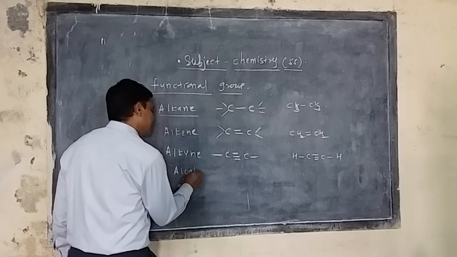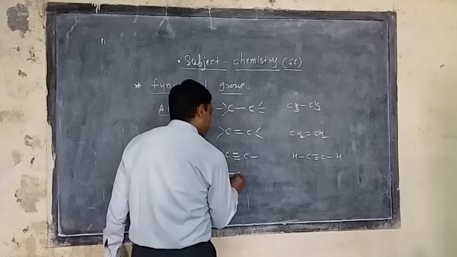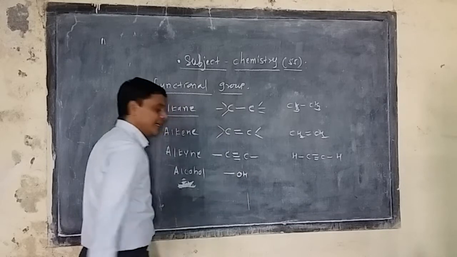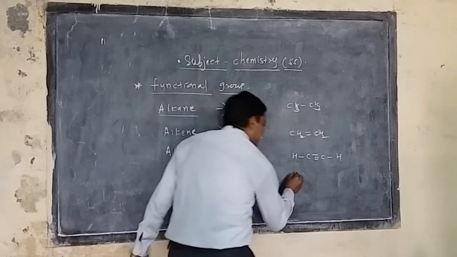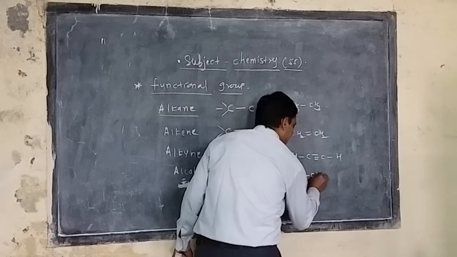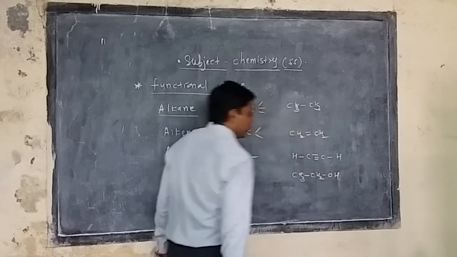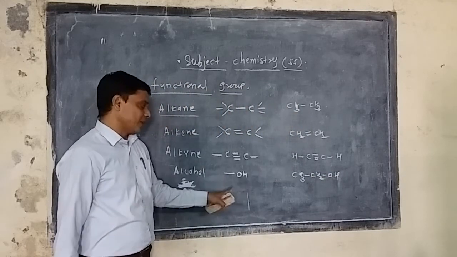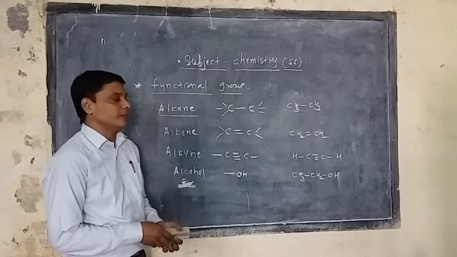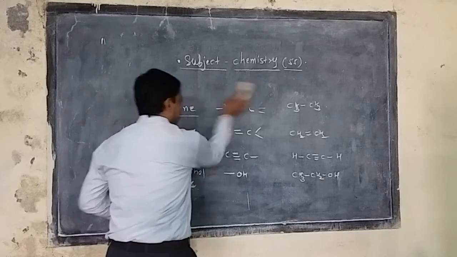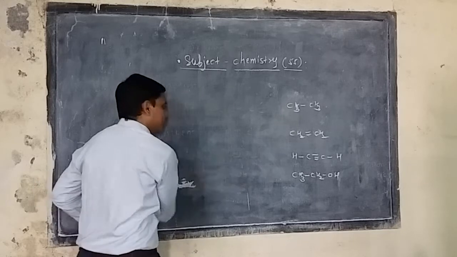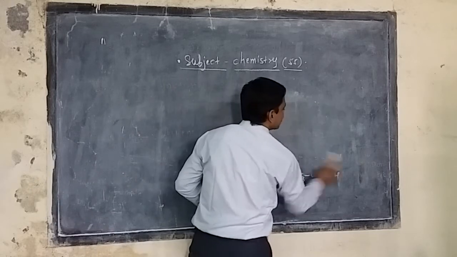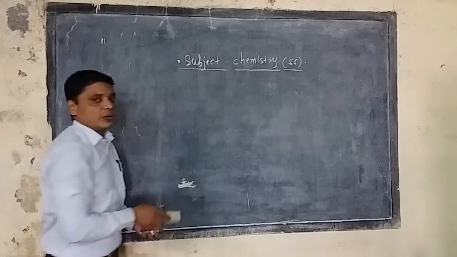Then take alcohol. The -OH is the functional group of the alcohol family. For example, CH3-CH2-OH. Ethyl alcohol is an example of it, and OH is the functional group of the alcohol family. Now today we are seeing those functional groups which are required in these two years, so we can take a note of it.